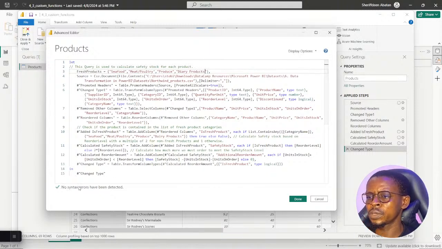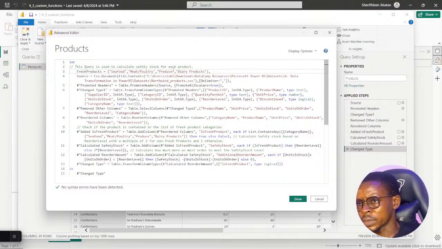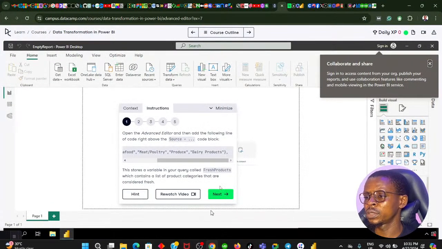You can see we have no syntax error now. If I try to remove the comma, I'll get a syntax error. I can actually tell it to show me the error. It points out here, that red line, so I just need to input a comma there, just to say that I've completed this line of code, then move to the next code. I think this is looking good right now. So let's go back to following the instruction.